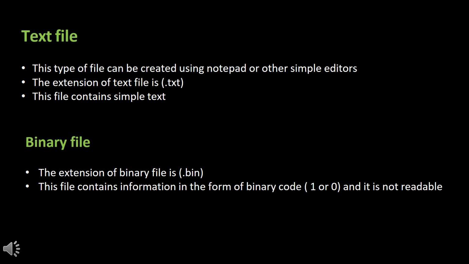Binary files store data in binary format, which is a sequence of ones and zeros. The extension for binary files is typically .bin. These files are non-readable and are used for specific purposes like saving images, audio, video, or compiled programs. While binary files are more complex to handle, they offer better performance and efficiency for certain applications.